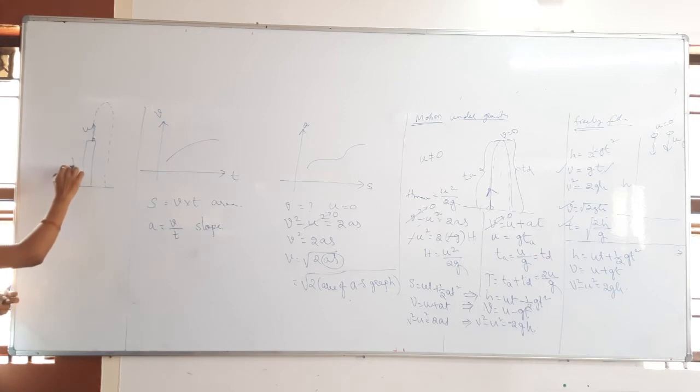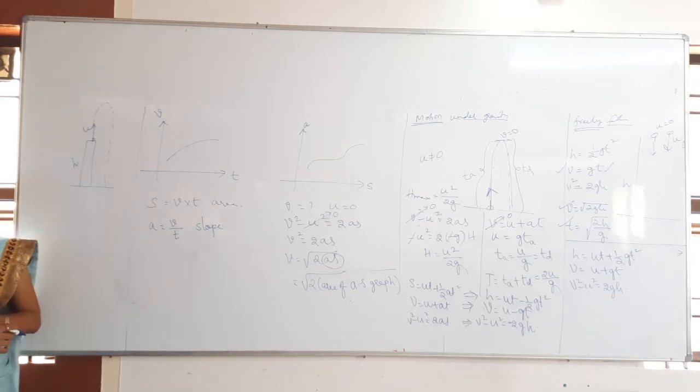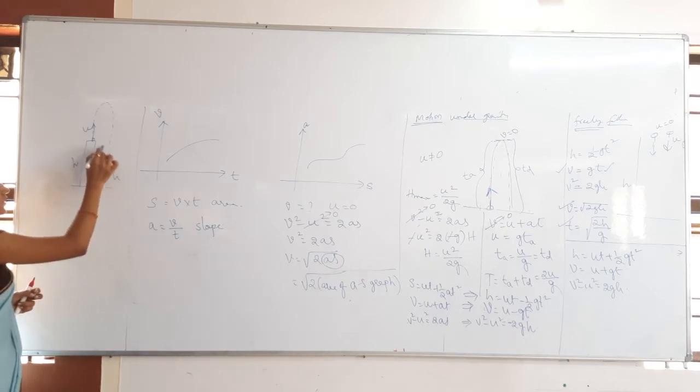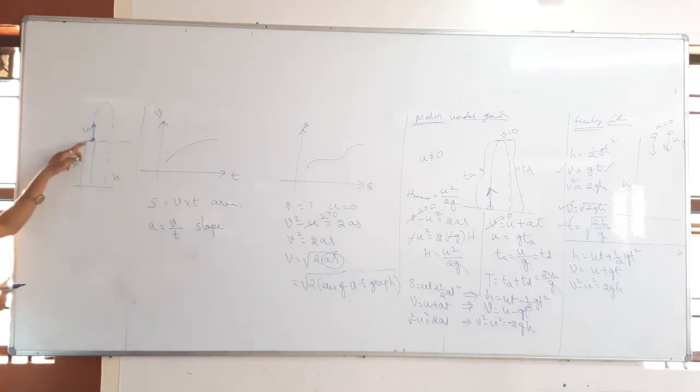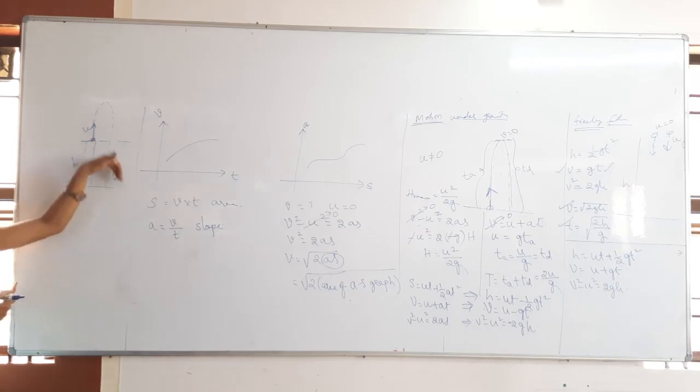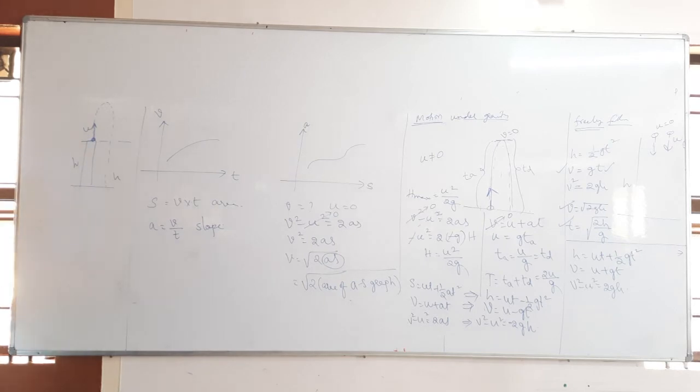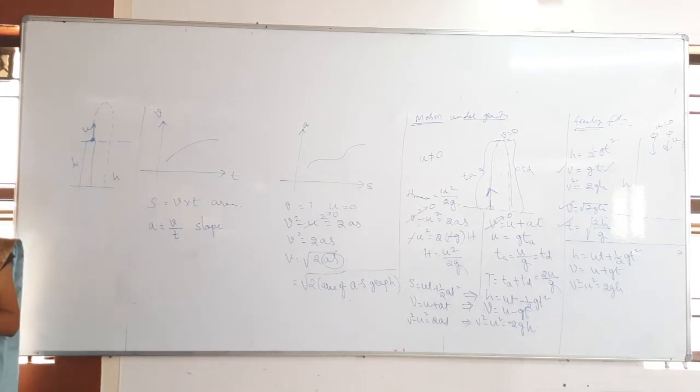If I take h as the height of the tower, it is minus h. Why? Because you are projecting from here. This is your origin. From the origin you are going in downward direction. We are measuring in this direction as positive, and measuring in downward direction gives you negative.